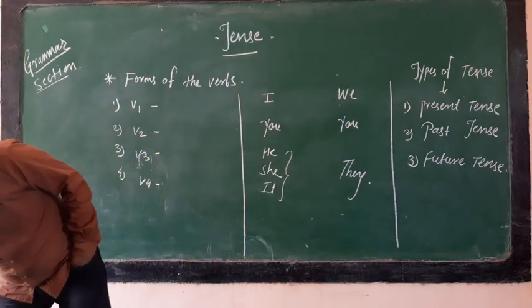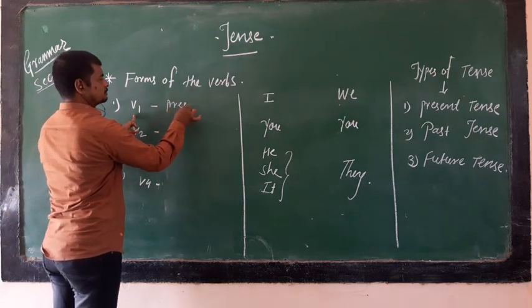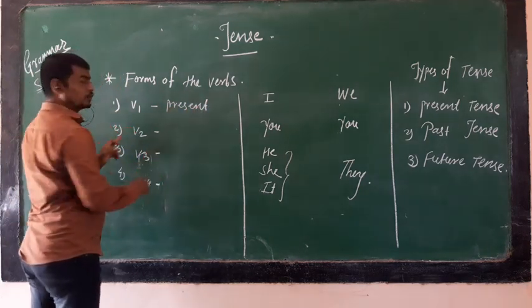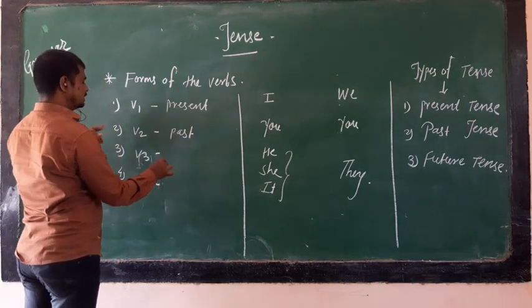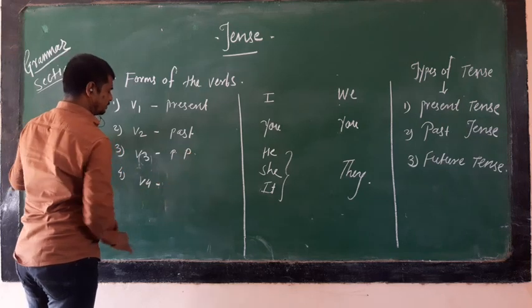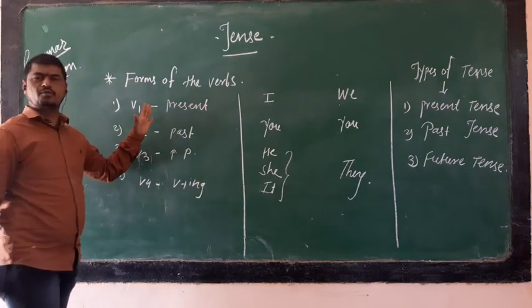V1 means the present tense. V2 means the past tense. V3 means the past participle of the main verb. V4 means the ing form. These are the four forms of the verb.